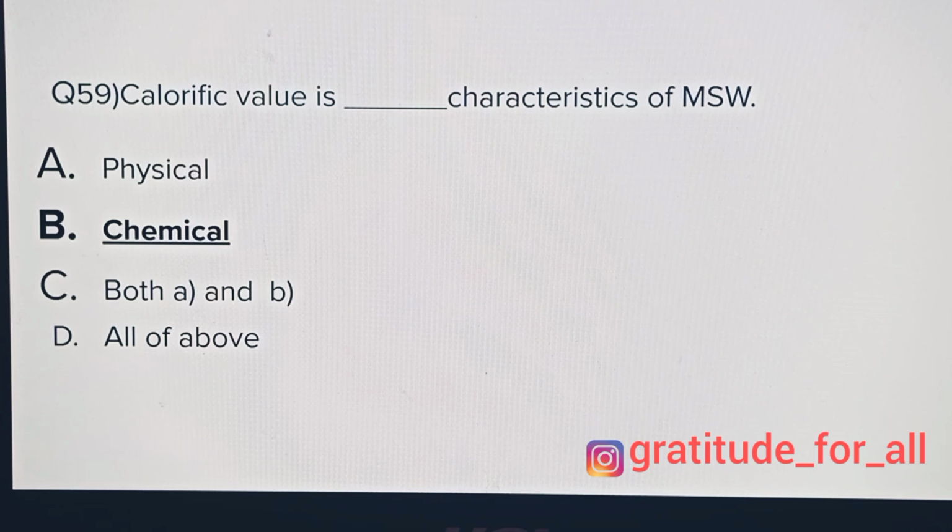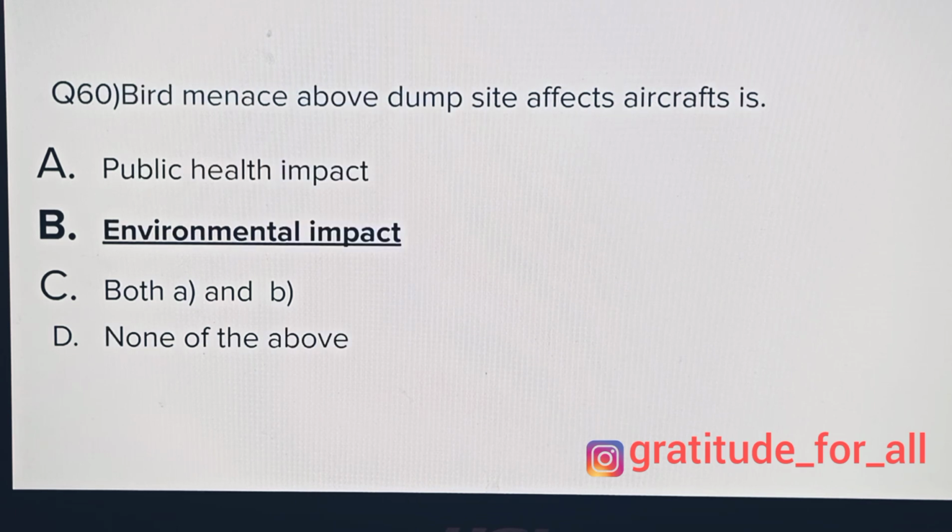Calorific value is the dash characteristics of MSW: physical characteristics, chemical, both physical and chemical, or all of the above, and the answer is chemical. Bird strike about the dump site affecting aircraft is a public health impact, environmental impact, both A and B, none of the above. Answer is environmental impact.